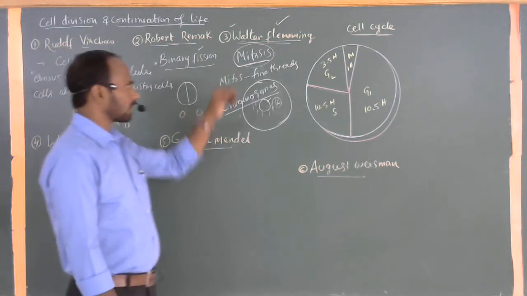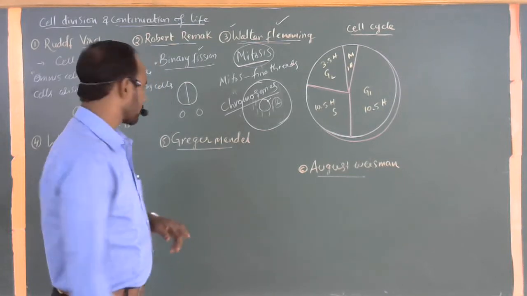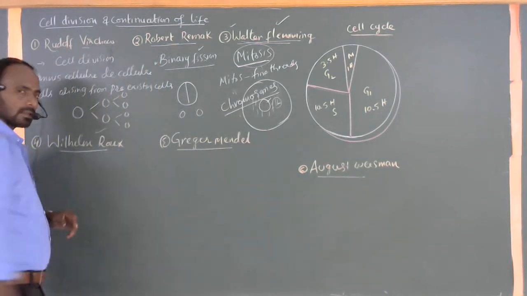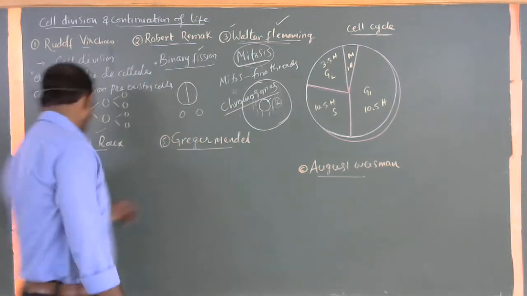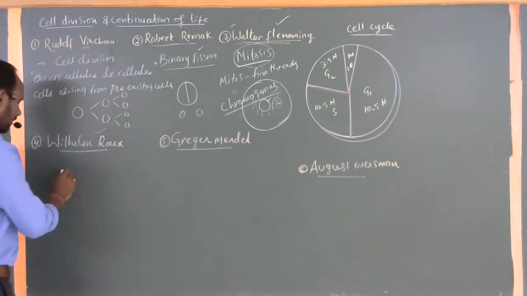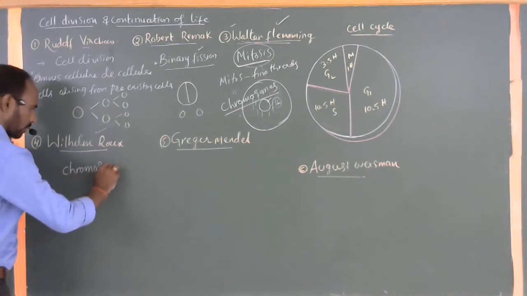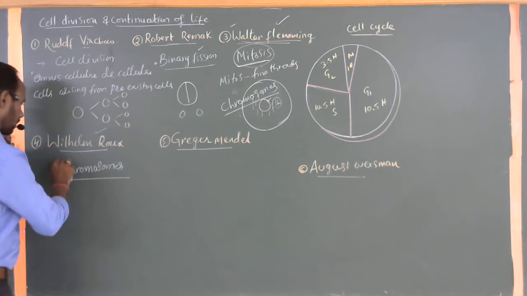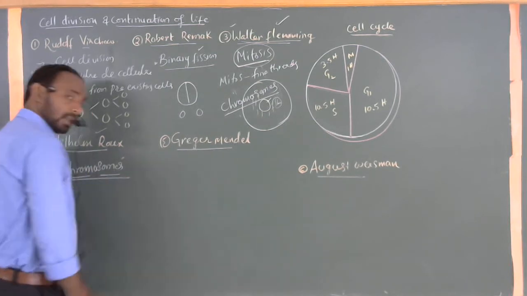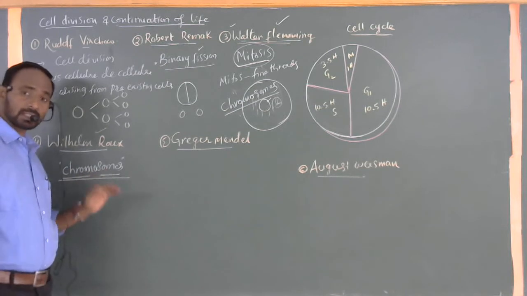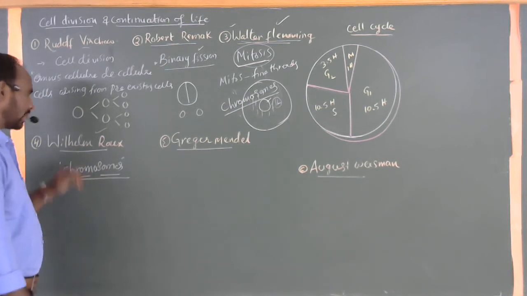This was first seen by Walter Fleming. Such a process is commonly called mitosis. Then Wilhelm Roux: these fine thread-like structures are called chromosomes. He gave clear importance to these chromosomes. Here chromo means colored and soma means bodies. Chromosomal structures were first clearly understood and described in complete detail by Wilhelm Roux.